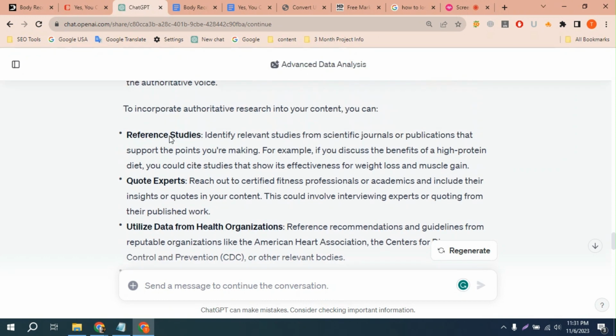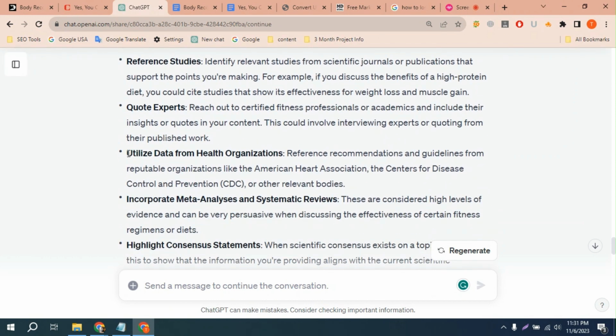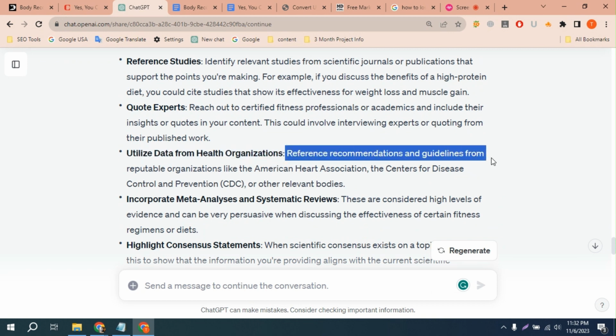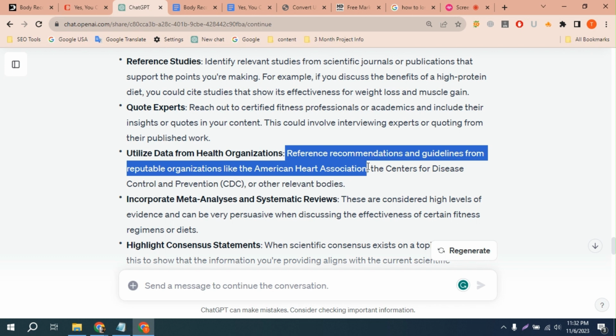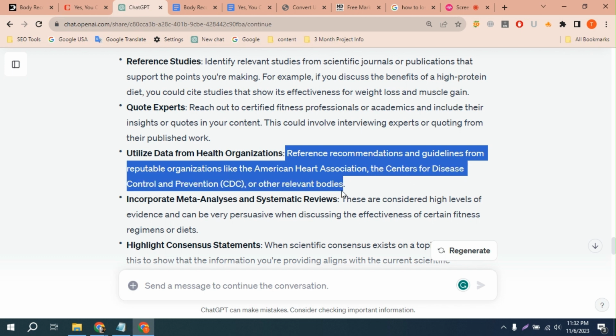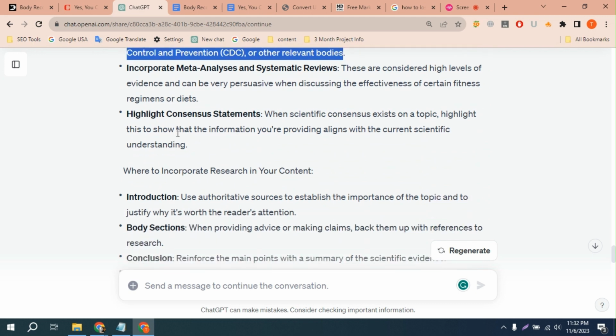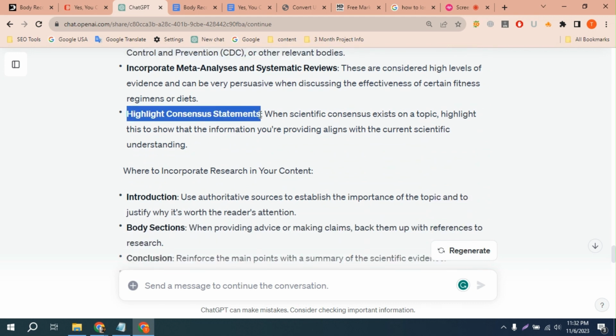And I think if I optimize this in this way, I can outrank my competitor within 1 or 2 days. It will be very easy. Utilize the data from health organizations. Reference recommendations and guidelines from reputable organizations like the American Heart Association, the Centers for Disease Control and Prevention, or other relevant bodies. And highlight concise statements.